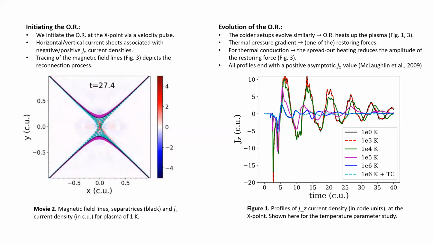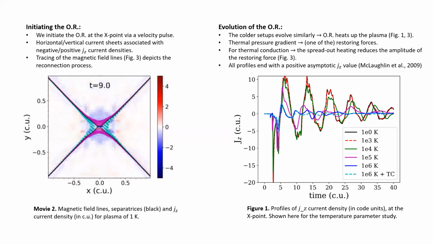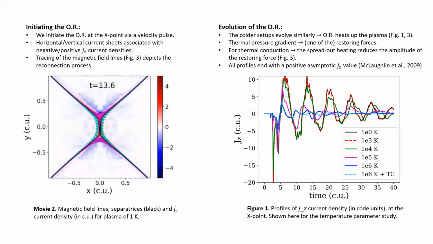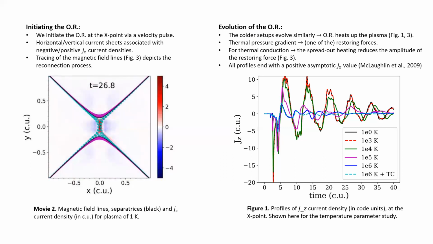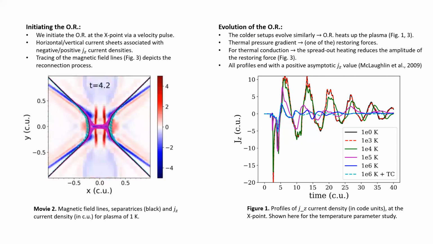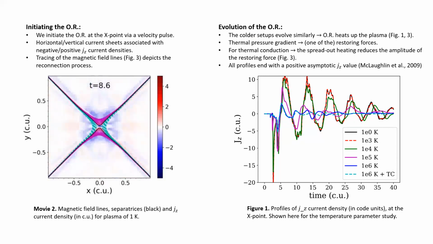All these profiles together are shown in figure 1, where it is obvious that not only do we have an oscillatory behavior of these profiles, but also we have a decaying oscillatory behavior over time. Indeed, as it was already found by McLaughlin et al. in 2009 for a case with cold plasma, our profiles tend to go to a positive asymptotic JZ value,